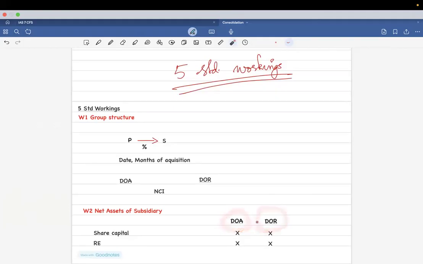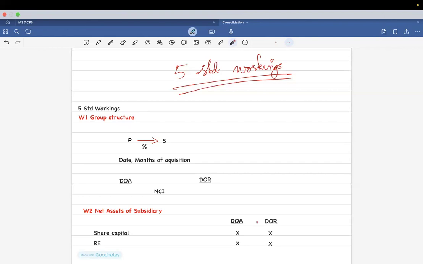So in the balance sheet or SOFP, which is given in the question also, you will have two columns. Understood? That means a current year and a previous year.